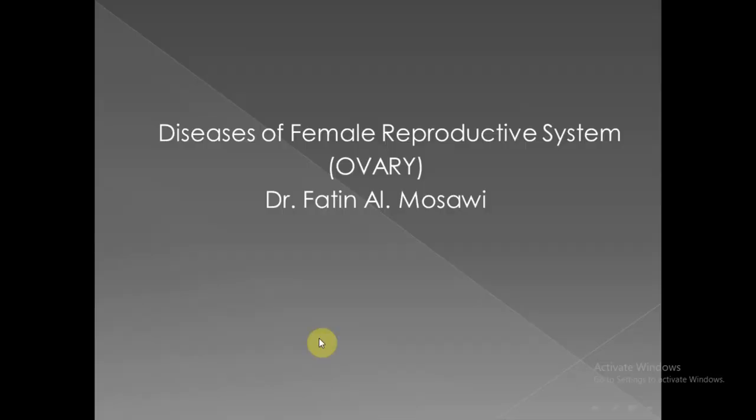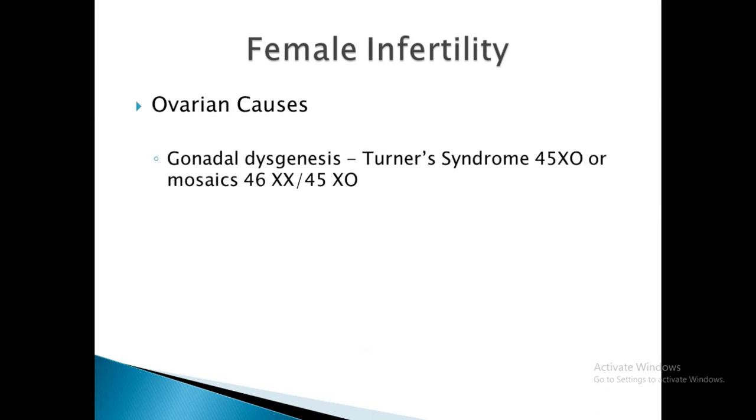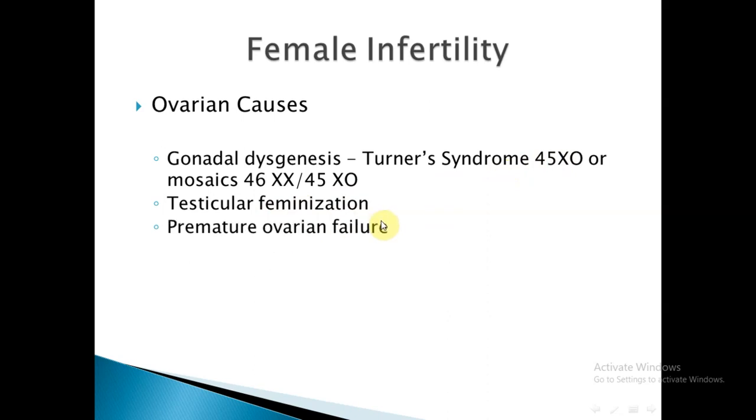Lecture: ovarian causes of female infertility. We have gonadal dysgenesis, Turner syndrome, which is 45XO, the most common type, testicular feminization, or premature ovarian failure.